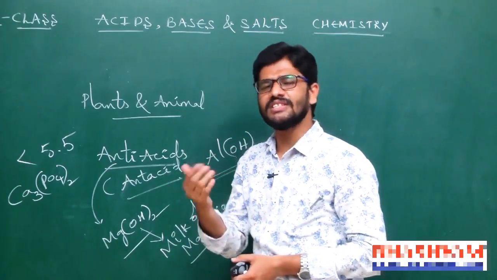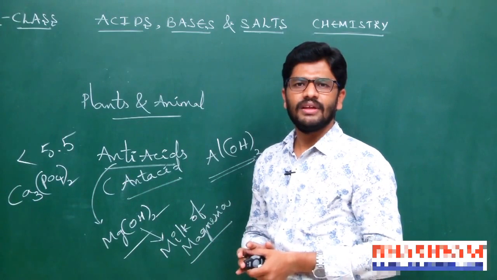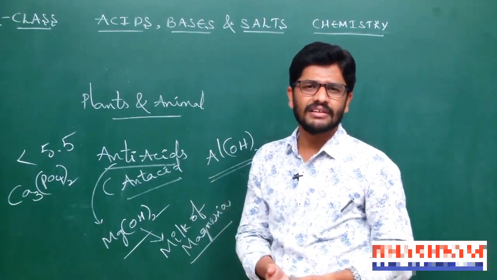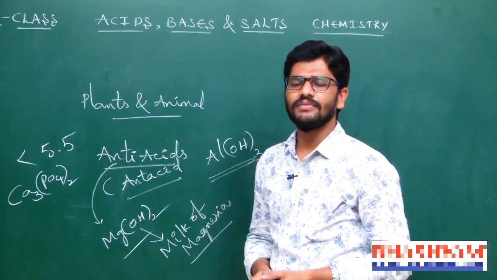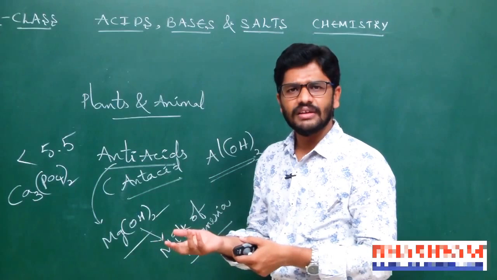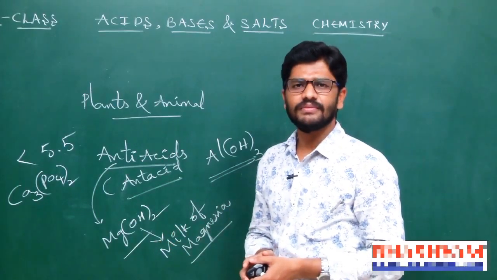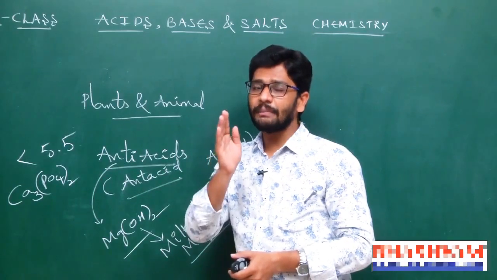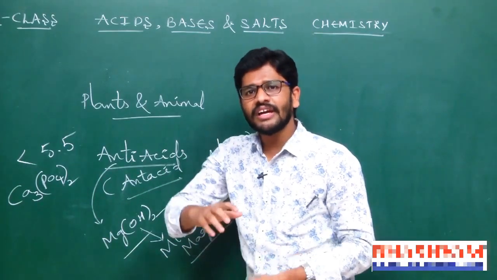by using universal indicator. If the universal indicator gives a pH value less than 7, the soil is acidic. If the universal indicator gives a pH value greater than 7, the soil is basic. Yes or not? So, based on the pH of the soil, we can use fertilizers.